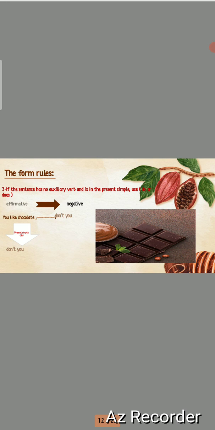Okay, so let's continue. For example here, you like chocolate. I want to make a tag question. I don't have here any auxiliary verb, any verb to be, right? And the sentence here is in the present. So I will choose one of two, do or does.